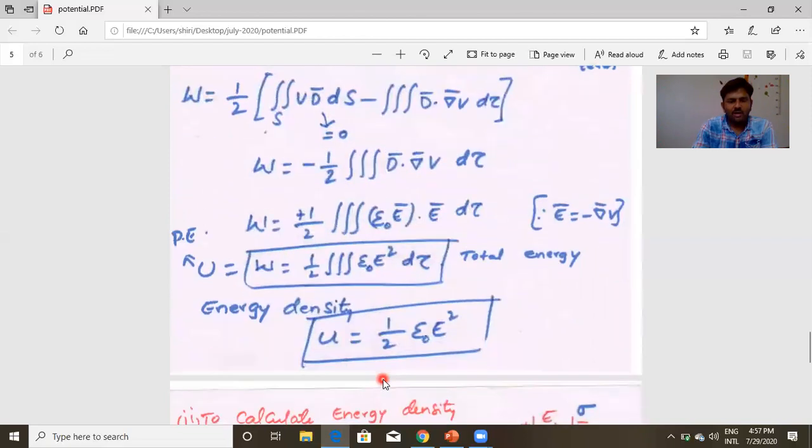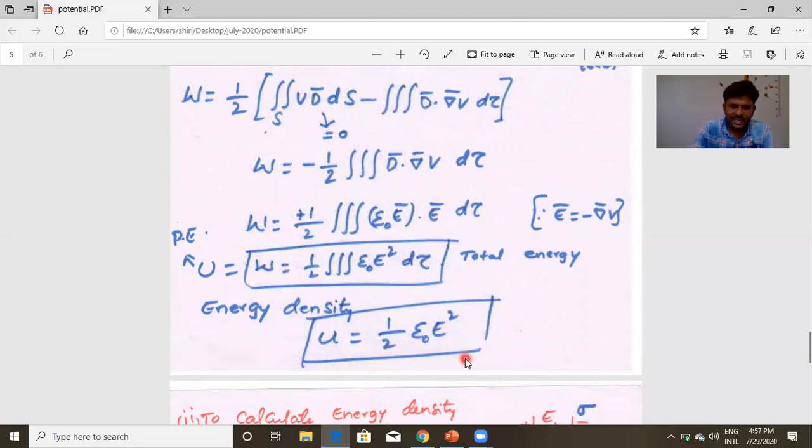If this is the potential energy, what is energy density? Energy density is energy by volume, so we need to divide by volume. Volume is the volume integral of d tau. So U divided by volume gives energy density. I am denoting potential energy as capital U and energy density with a small u. Small u is equal to 1/2 epsilon naught E square.